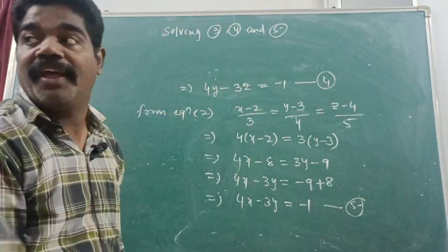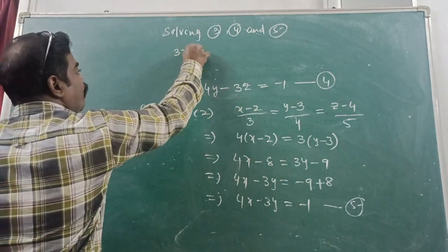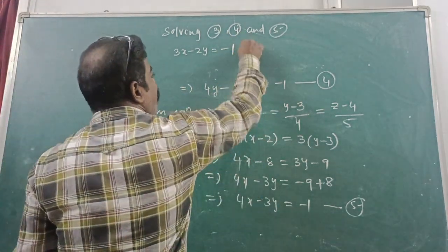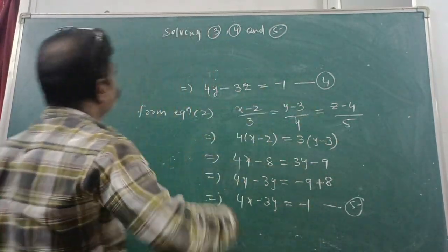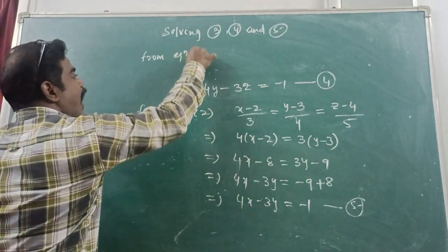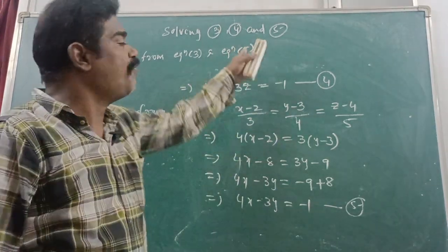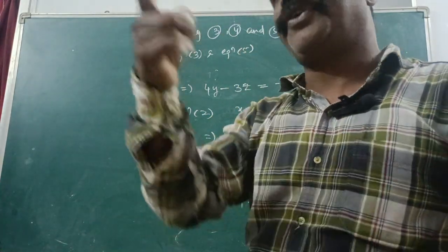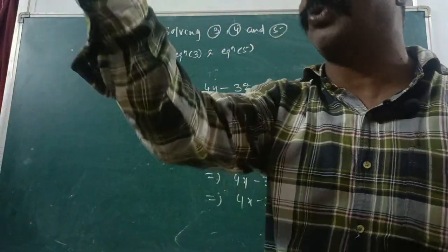What is the equation number 4? Equation number 3? 3x minus 2y is equal to minus 1. This is the equation number 3. And equation number 5? Okay. From equation 3 and equation 5. Why? Because 3 and 5 containing both x and y. Is it or not? From that you can eliminate one, either x or y. How is that? I will show to you.